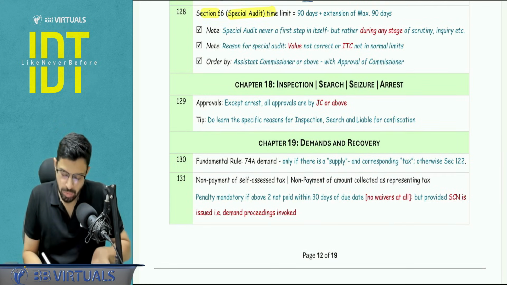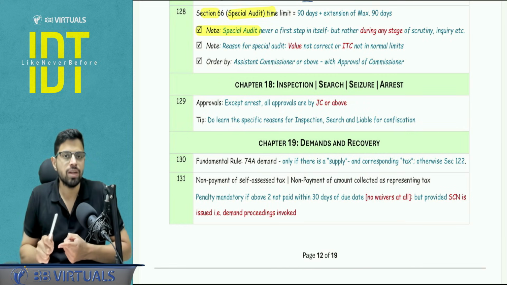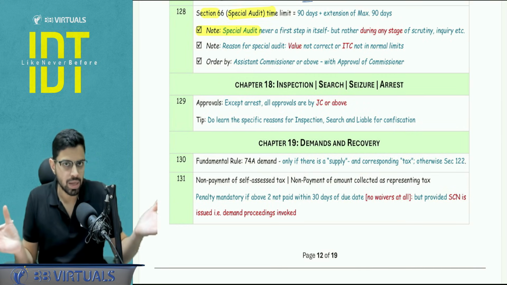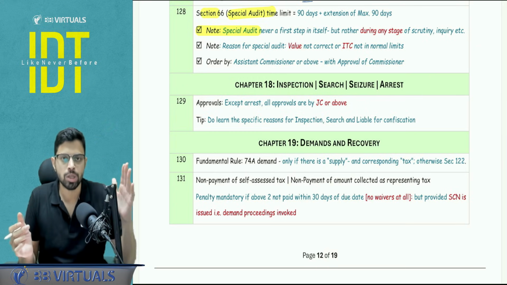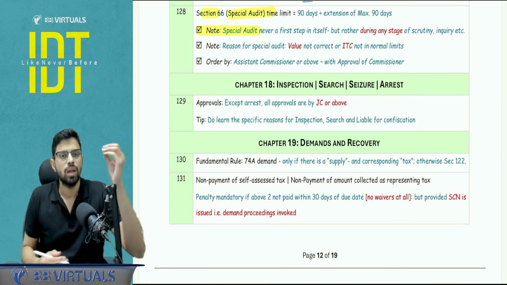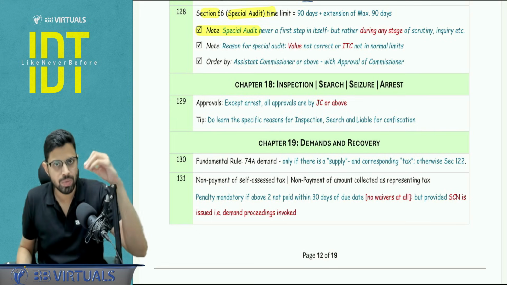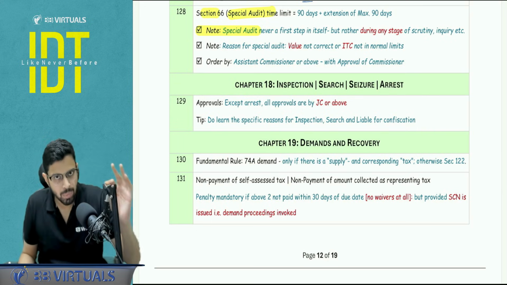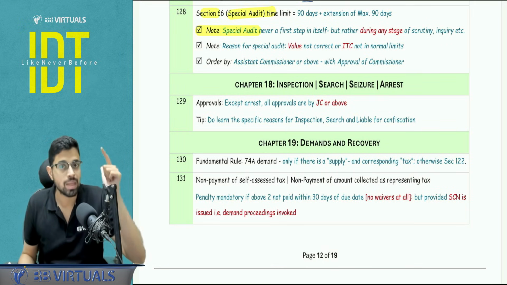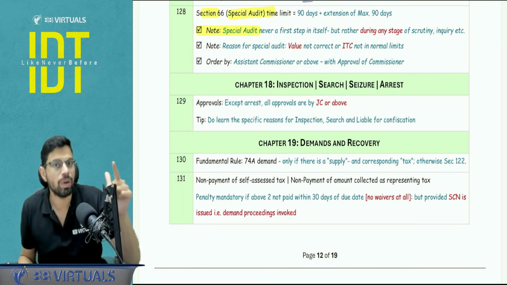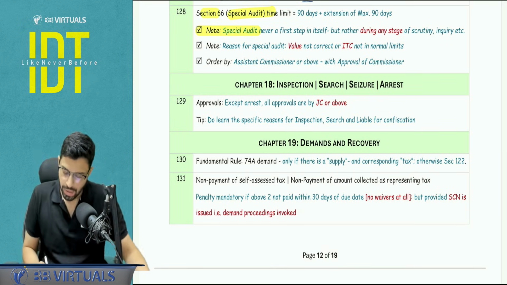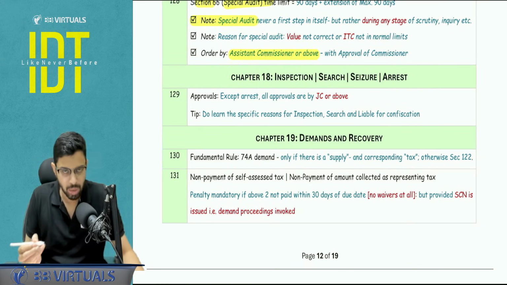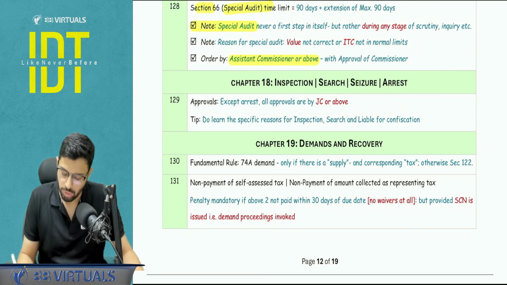Now, more points to be noted. Special audit is never the first step in itself, meaning which it cannot be the case that there is no proceeding pending against me and the PO wants to go for the special audit. No, it is not possible like that. There needs to be some inquiry, some proceedings pending, and then the special audit can be done. This similar point applies for summons also, and this similar point applies for the attachment, provisional attachment also. Okay, next. Order for the special audit is given by the assistant commissioner or above, and that too with the prior approval of the commissioner.